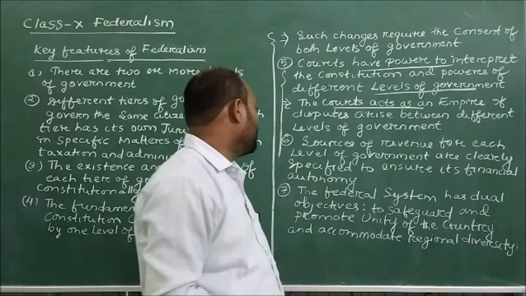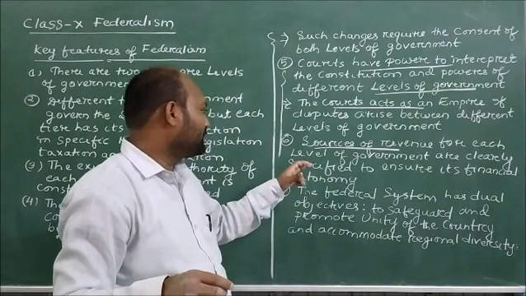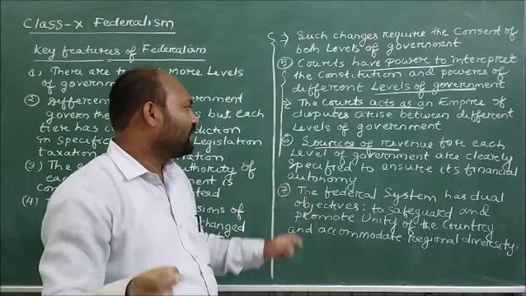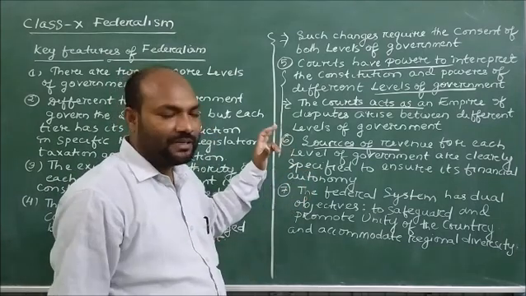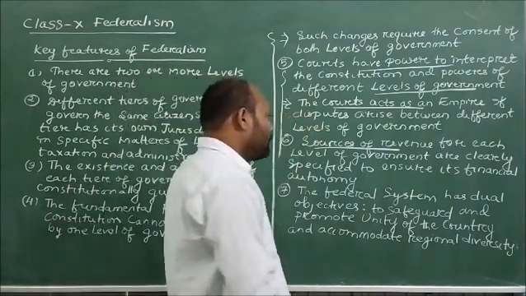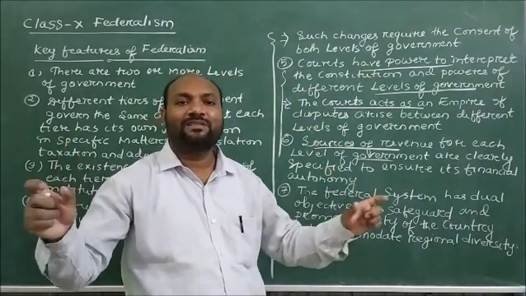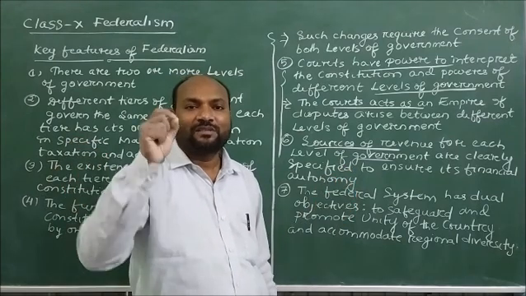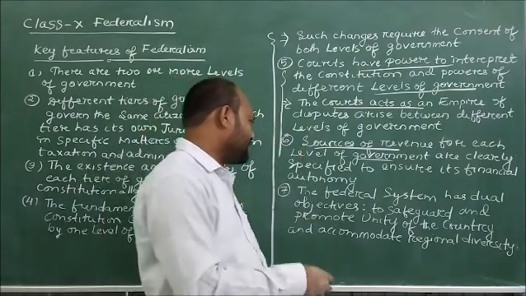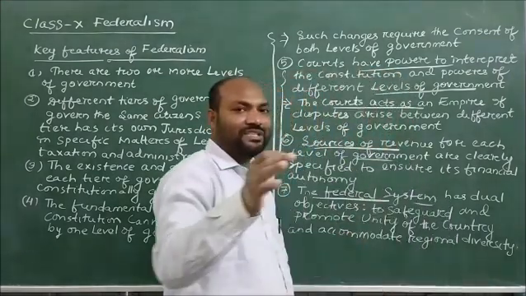In the sixth point, the sources of revenue are specified very clearly: which revenue will go to the treasury of the central government, and which will go to the provincial government and the state government. It is specified very clearly.